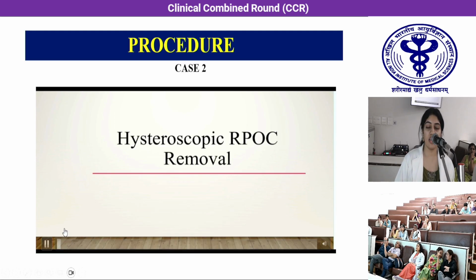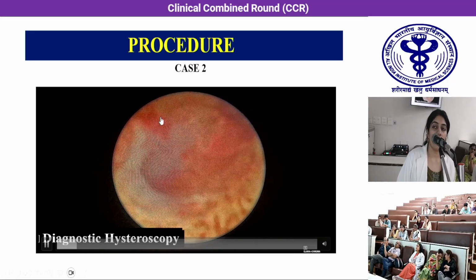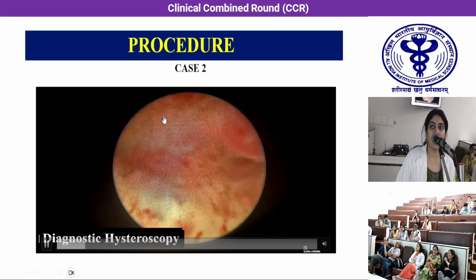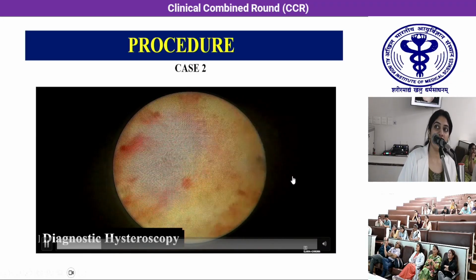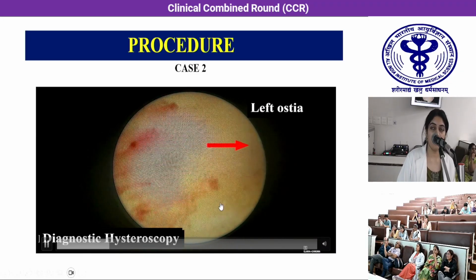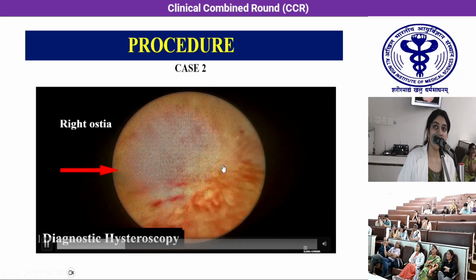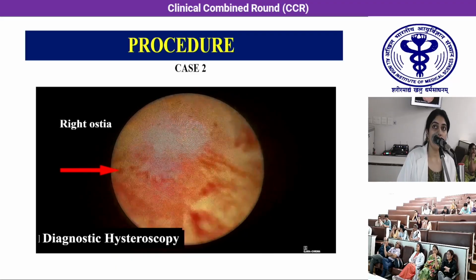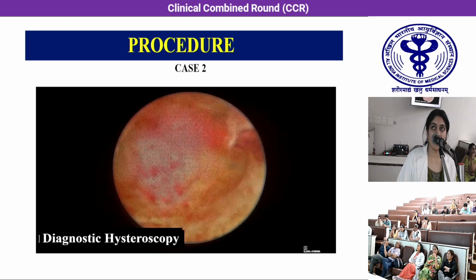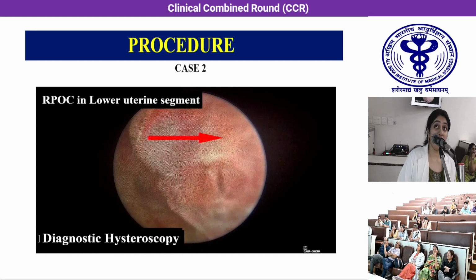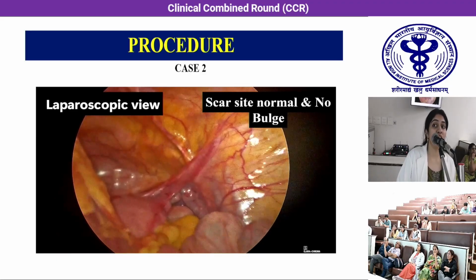And in the second case, we did a diagnostic hysteroscopy, and then we are proceeding in the uterine cavity. The fundus is normal here, and bilateral ostia were also normal. There is mild vascularity, as it is a pregnant uterus. Moving on to the lower uterine segment, we can see the same fleshy product of conception in the lower uterine segment, similar to the first case.